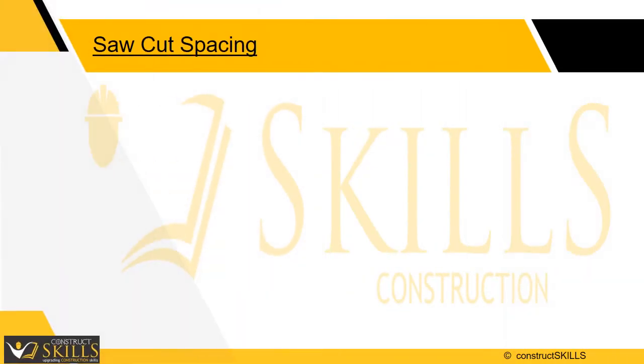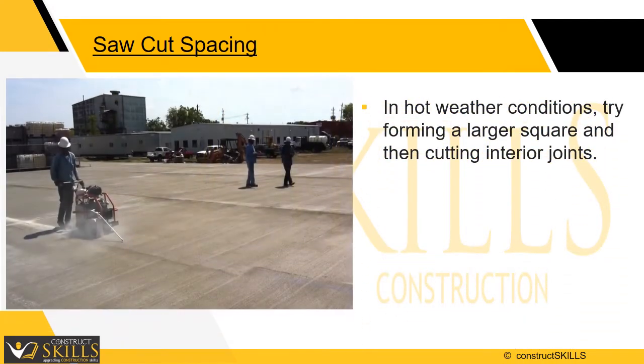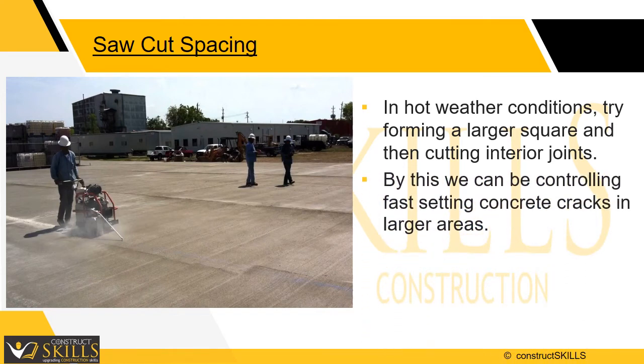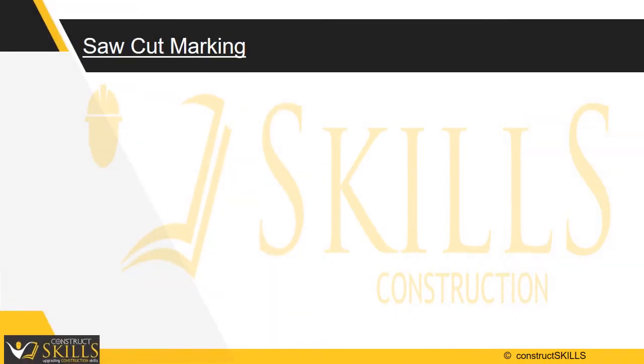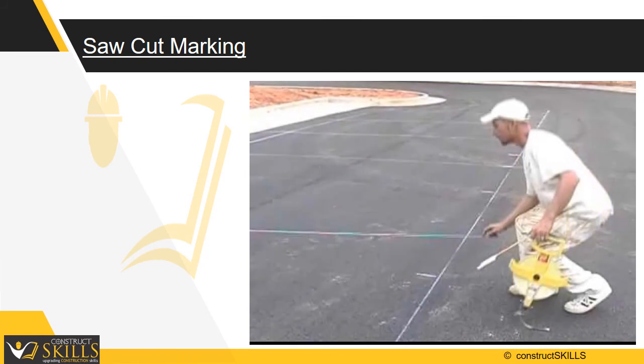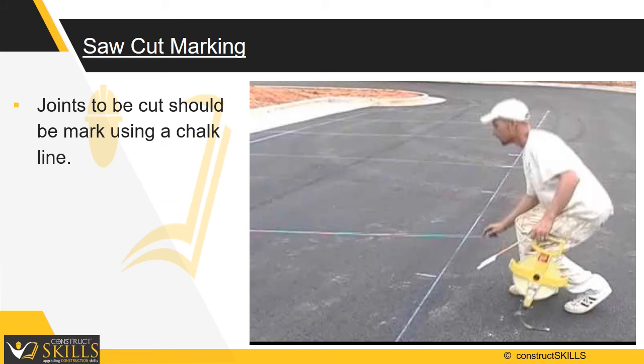Saw cut spacing. In hot weather conditions, try forming a larger square and then cutting interior joints. By doing this, we can be controlling fast-setting concrete cracks in larger areas. Saw cut markings. Once you have received the drawings from the structural consultant, mark them using a chalk line. Then, allow the blade to reach the required depth, and move the equipment following the chalk-line mark.